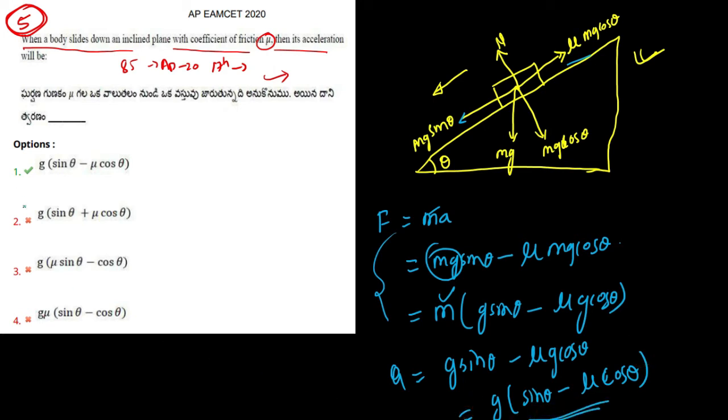If you look at the options, option 1 is g times sin theta minus mu cos theta, which is our answer.